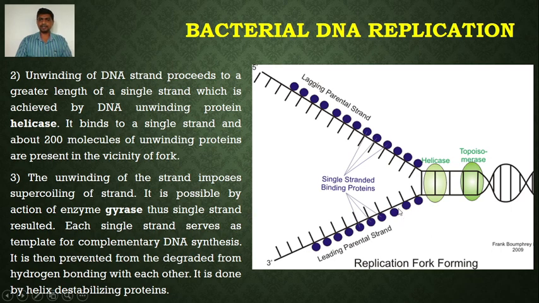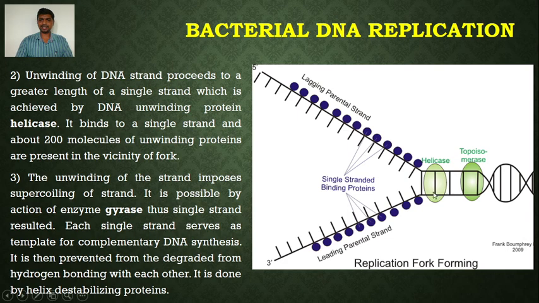The unwinding of the strand imposes supercoiling of the strand. Since DNA doesn't have a free end, unwinding in one region causes overwinding in the other region. This is relieved by the action of the enzyme gyrase, and thus single strands result.